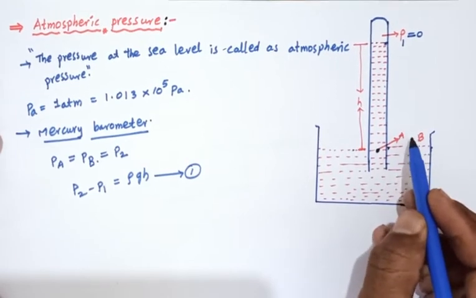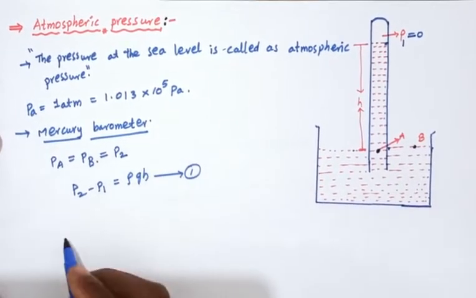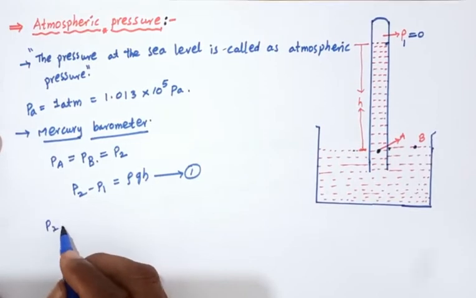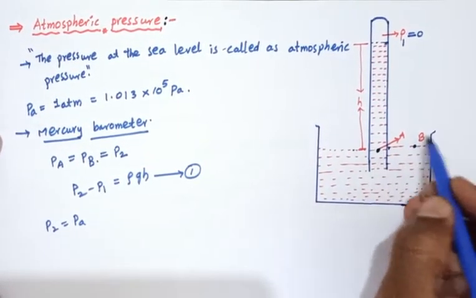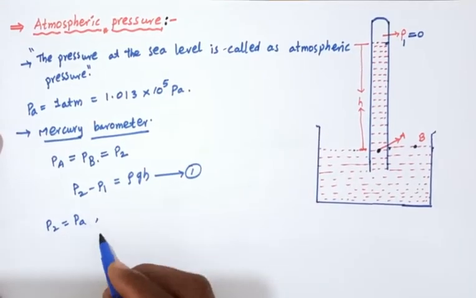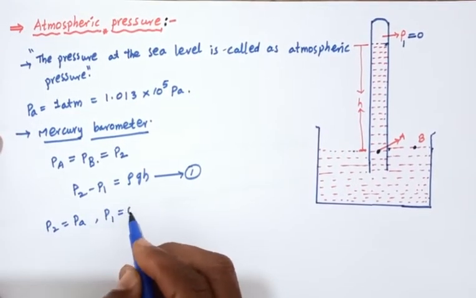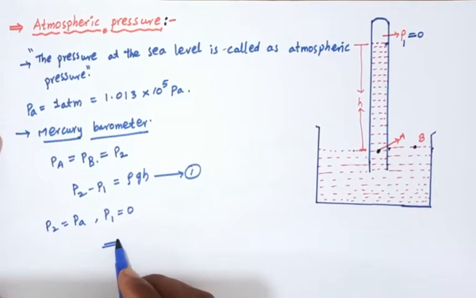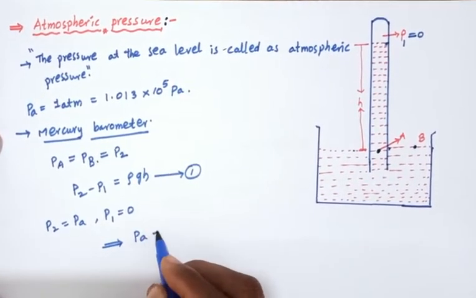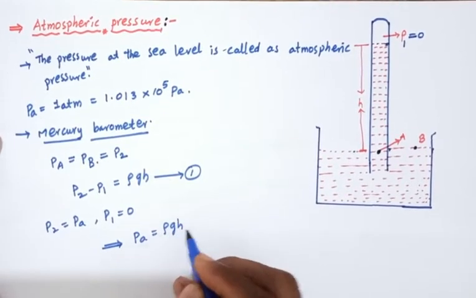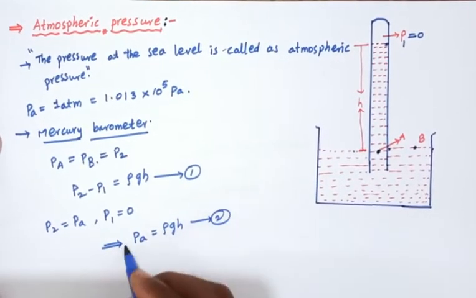So P2 equals the atmospheric pressure at sea level, and P1 equals what? P1 equals 0. So from equation number 1, PA equals rho g h. So this is equation number 2.